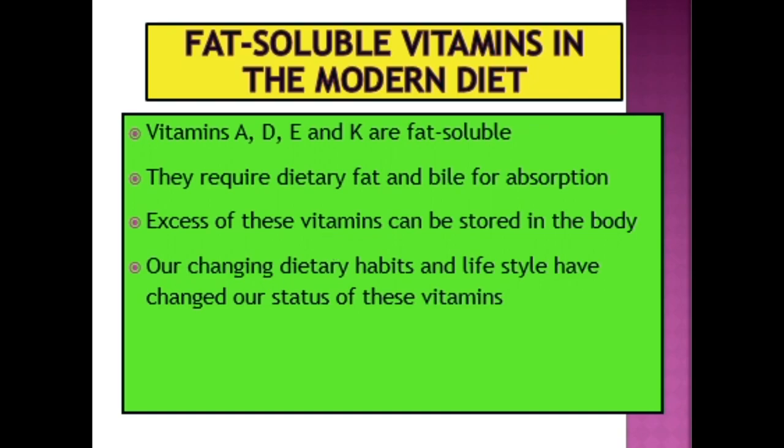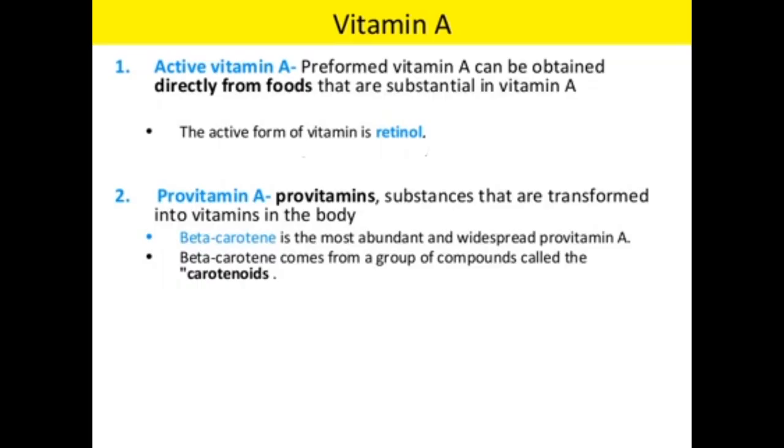Okay, let us look at the two main types of vitamin A, active vitamin A and also provitamin A. Active vitamin A is referred to as preformed vitamin A, which means that you can obtain it directly from your food. One example of the active form of vitamin A is retinol. Provitamin A is a substance that transforms into vitamin A in the body.